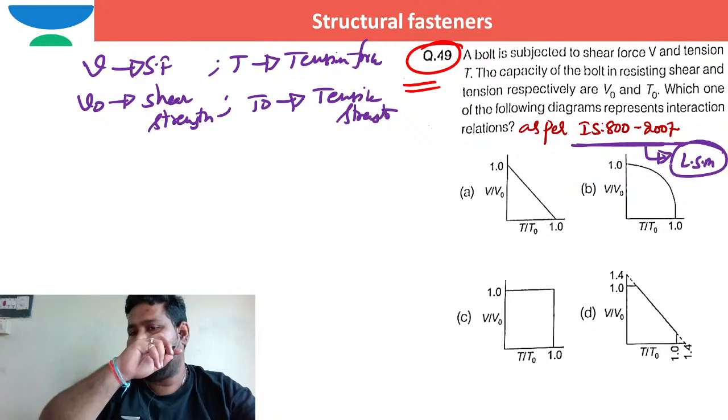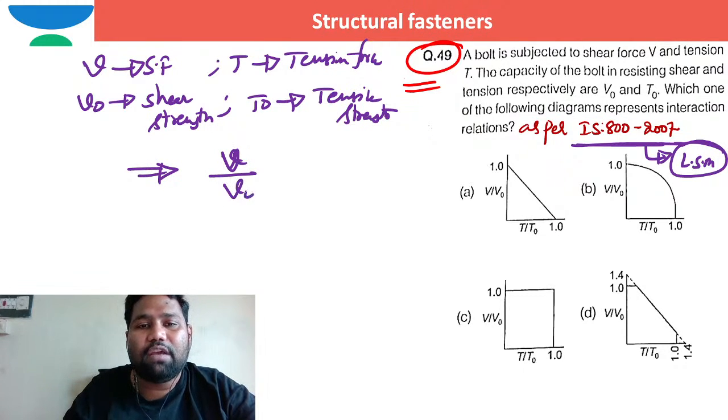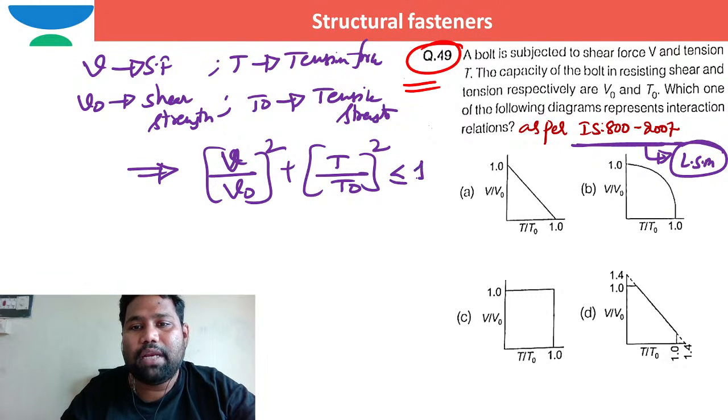With respect to limit state method, if you see the interaction equation: the maximum developing shear force by shear strength of the bolt, squared, plus the maximum developing tension force by tensile strength of the bolt, squared, should be less than or equal to 1.